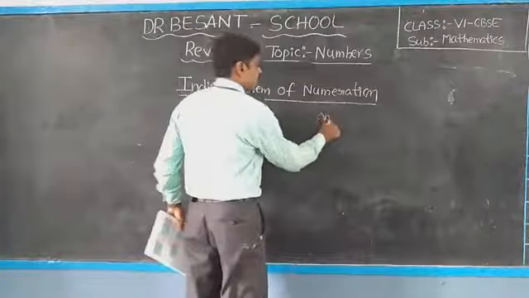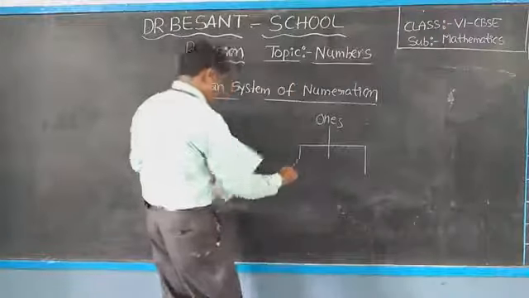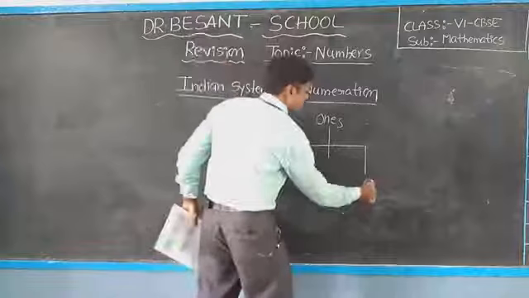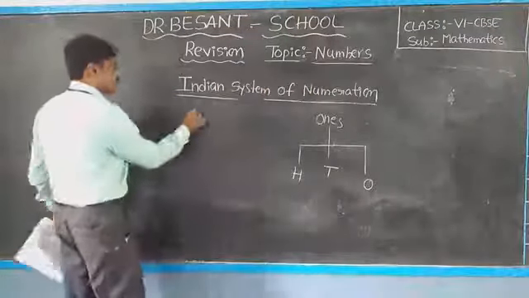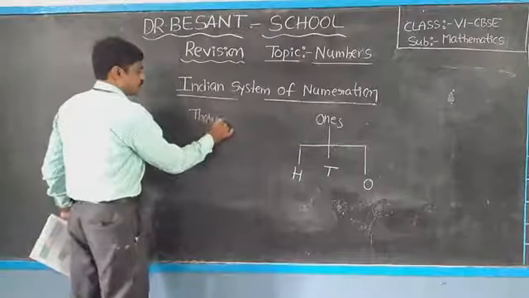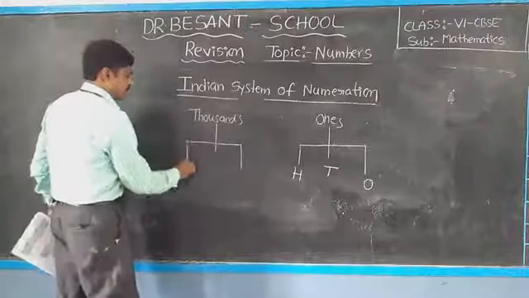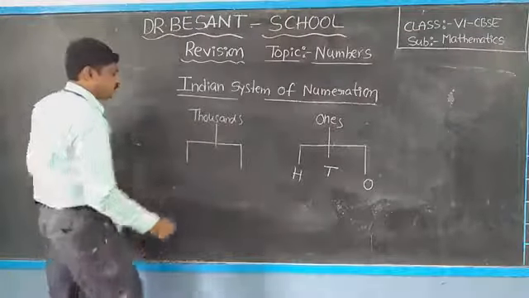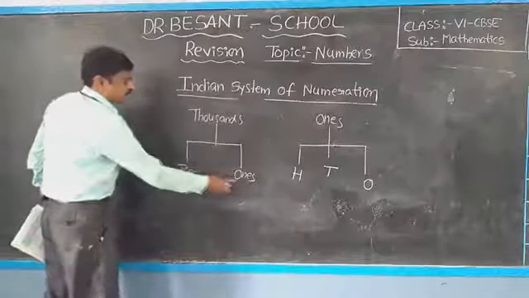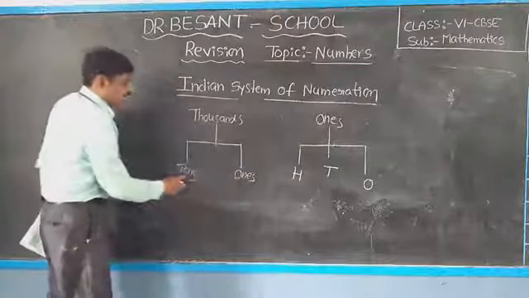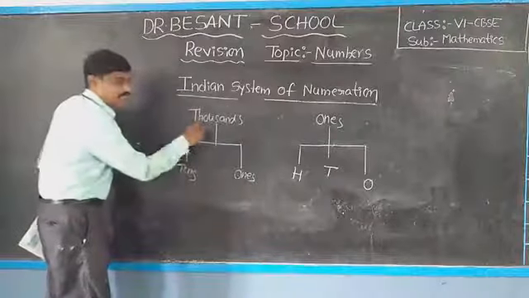Next, thousands: ones and tens, that means thousands and ten thousands.